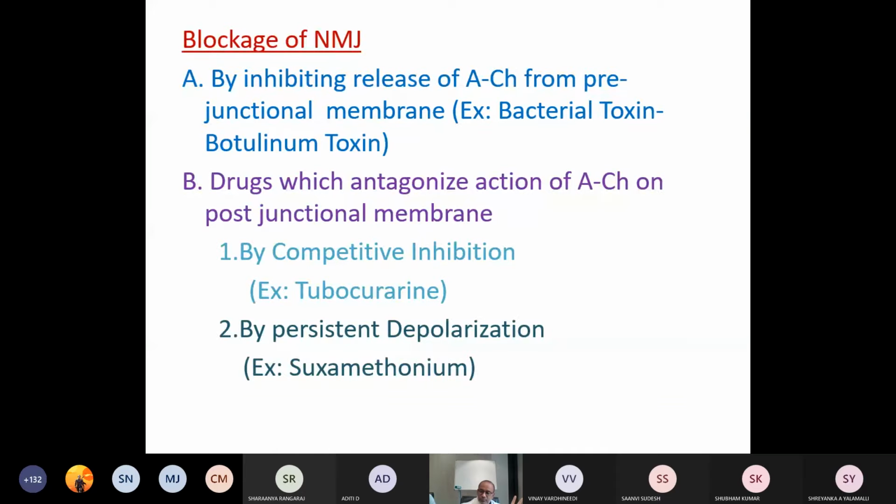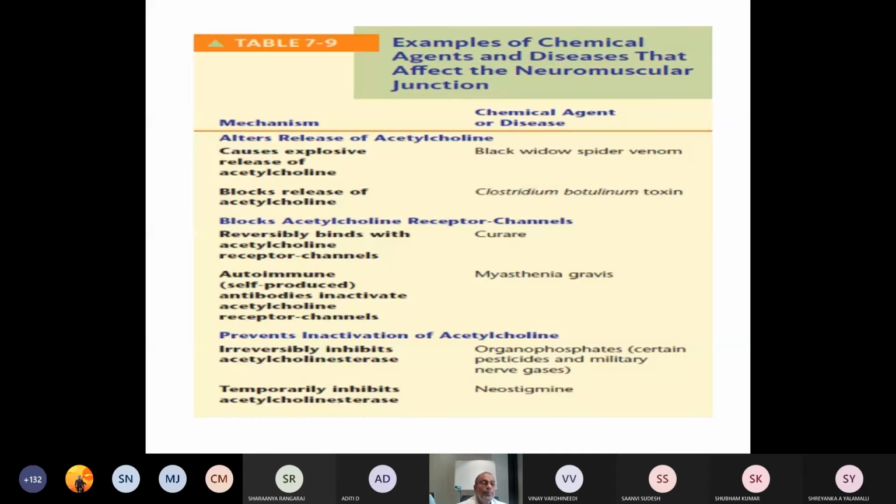Among chemical agents, black widow spider venom: when the venomous bite occurs, what happens? It alters the release of acetylcholine, resulting in an explosive release of acetylcholine at the junction.